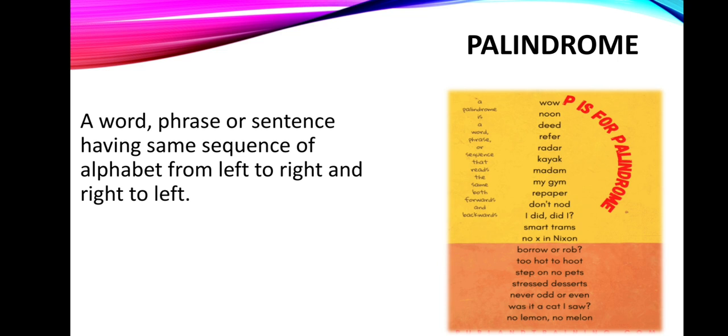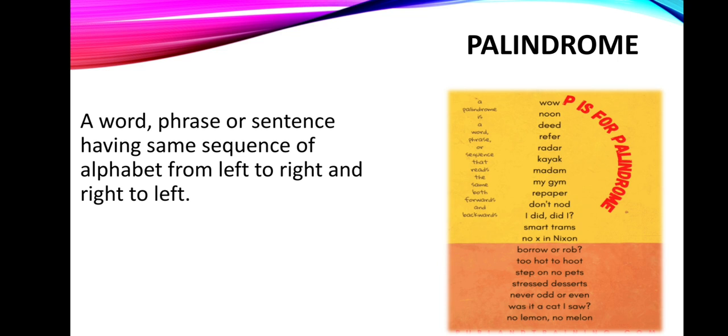Now, what is palindrome? It's a very interesting word formation in which a word, phrase or sentence has the same sequence of alphabet from left to right and right to left. For example, we have a long list of words in palindrome, like noon, N-O-O-N. Either we take it from left or right, the spelling would be the same. And then we have madam again. So this is what palindrome is.